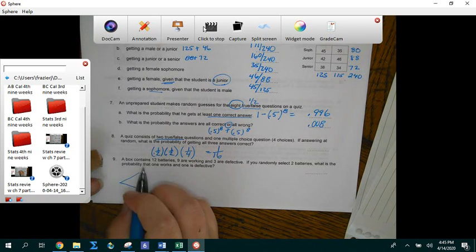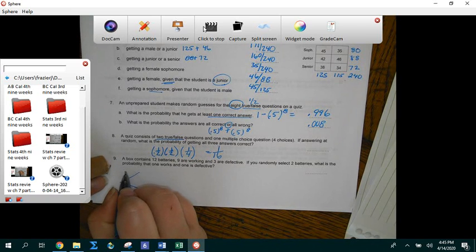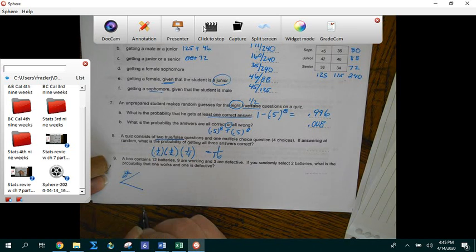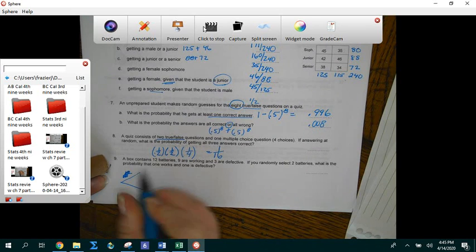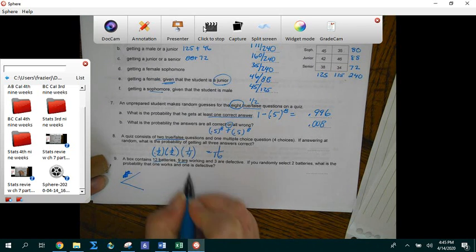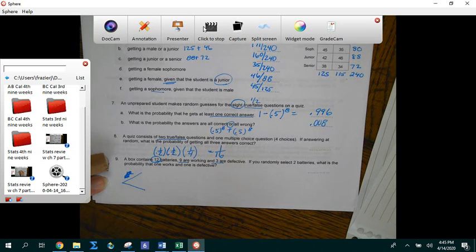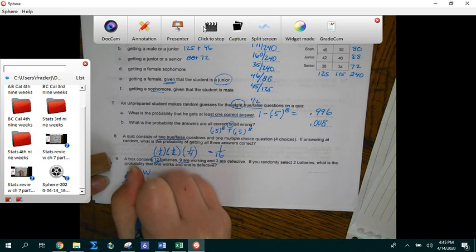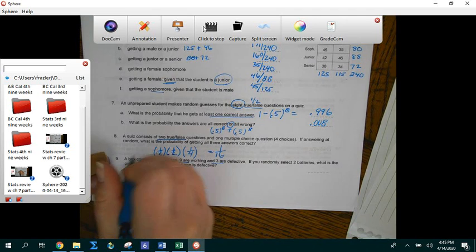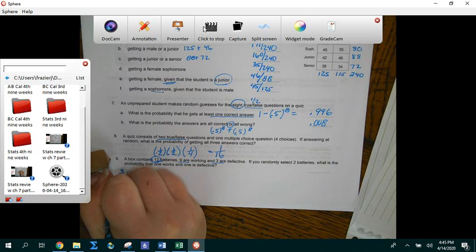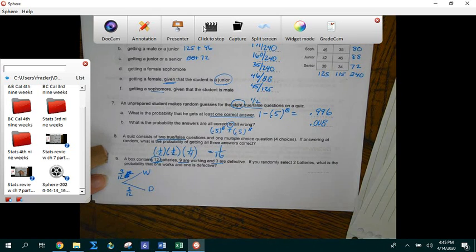So I get 12 batteries out of 21. That's not right. I misread that. I've got 12 batteries, and 9 working and 3 defective. Okay, I got it. 12 is the total. So we've got working and we've got defective. So working is 9 out of 12 and defective is 3 out of 12.